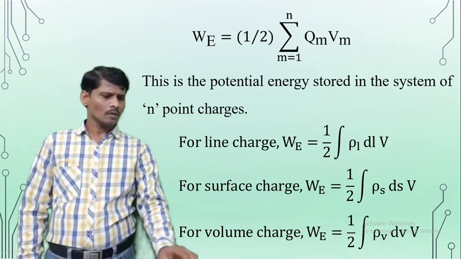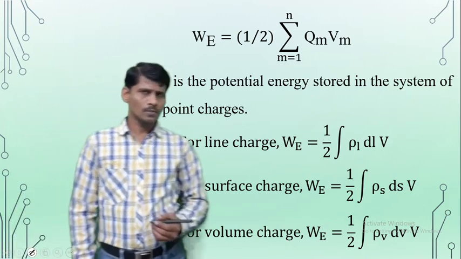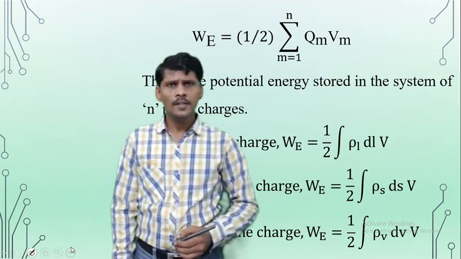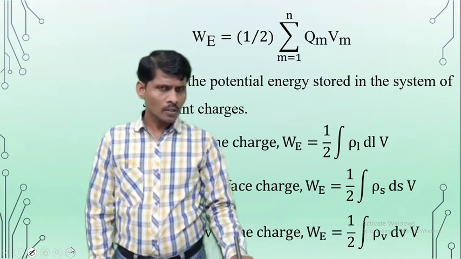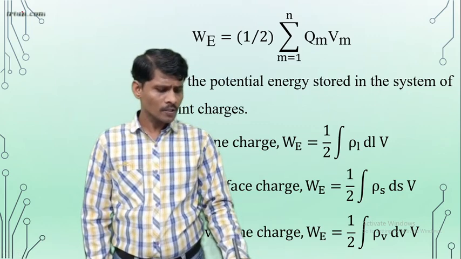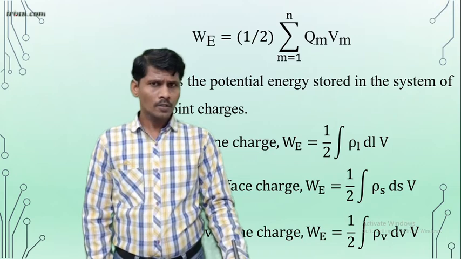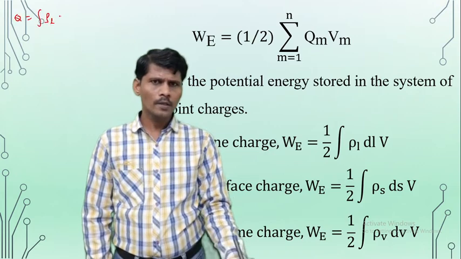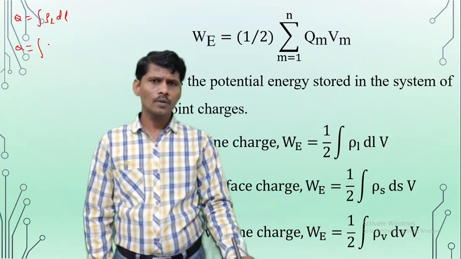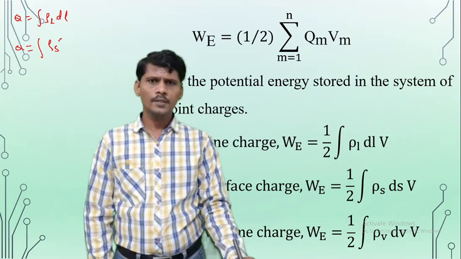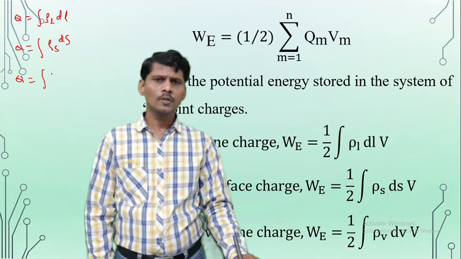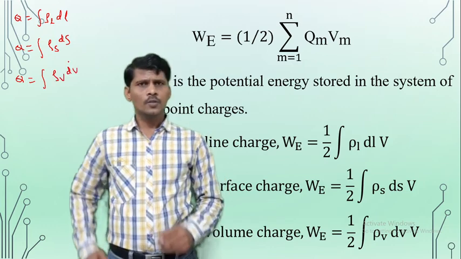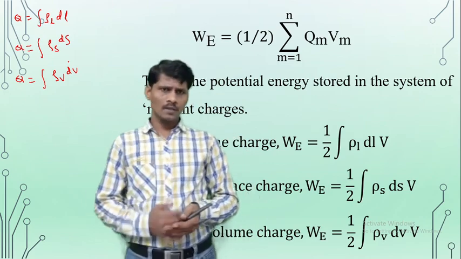In previous classes we already discussed the types of charge distributions. What are the types of charge distribution? Line charge distribution, surface charge distribution, and volume charge distribution. The total charge Q for the line charge distribution is equal to line integral of rho L into dl. The total charge due to the surface charge distribution Q is equal to surface integral of rho S into ds. And the total charge due to the volume charge distribution Q is equal to volume integral of rho V into dV. So these concepts were already discussed in previous classes.